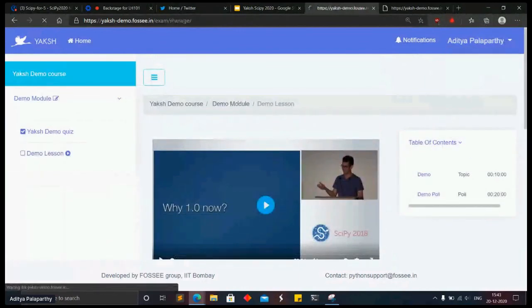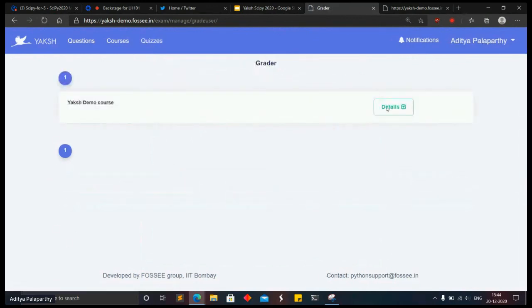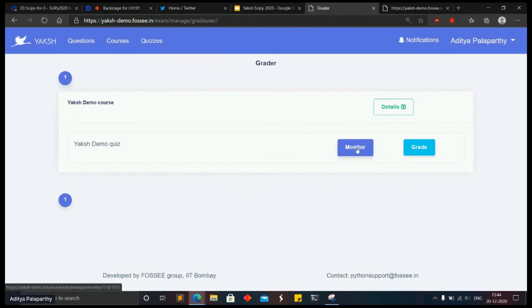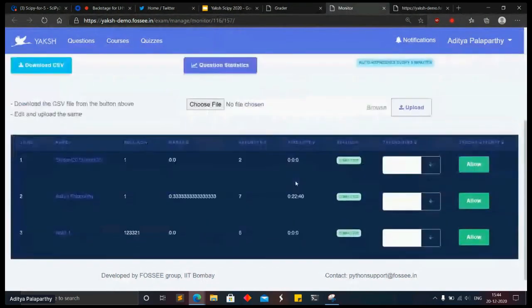Then we move again. So the student interface is pretty much done. Now we are back to the moderator interface. As I was mentioning previously, there was a quiz which I attempted, and you can actually monitor that. That's done, I have quit that.